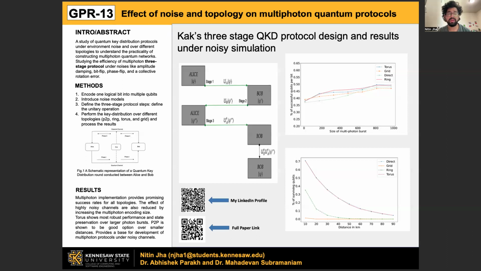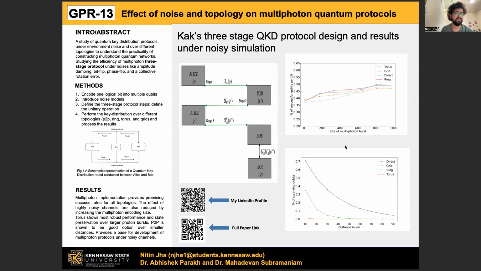We looked at torus, grid, direct, and ring topologies. In the graphs, you can see that the y-axis shows the successful bits per qubits per bit. That means if you send 100 qubits for one bit, how many of them were in the same state at the end of the protocol in the presence of noise? We can see that roughly 50% or more survived in the heavy noise situation. In the first graph, all of the errors were applied with a probability between 15 and 30% each.